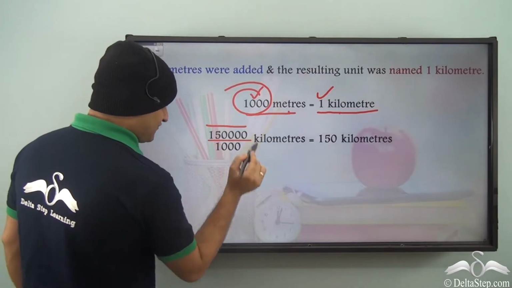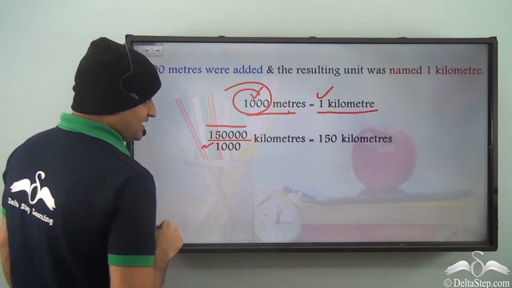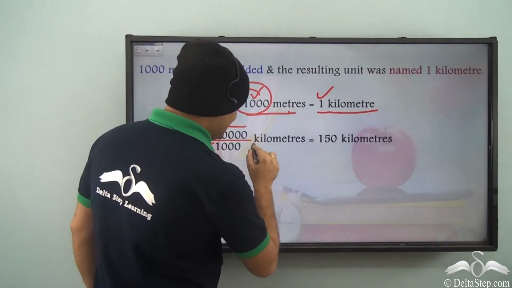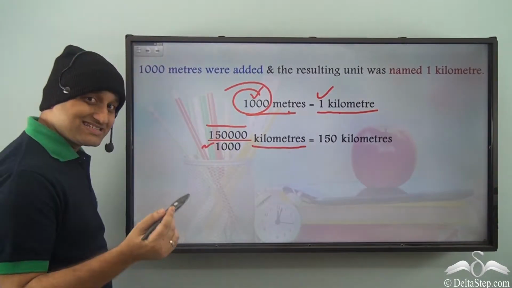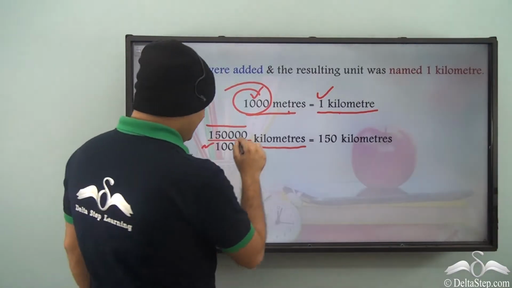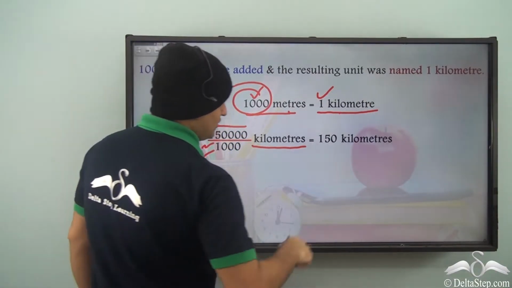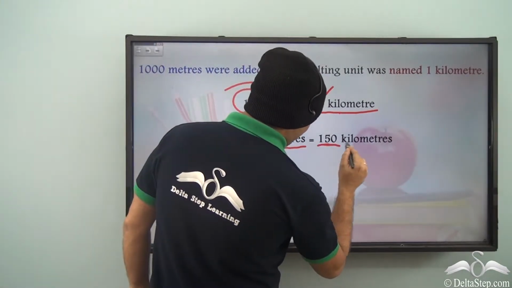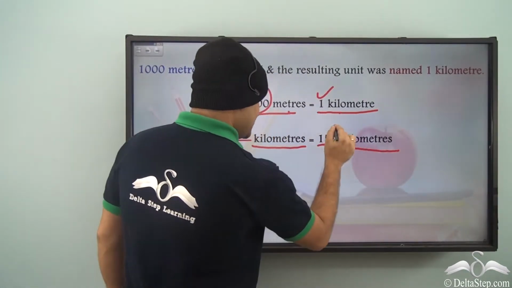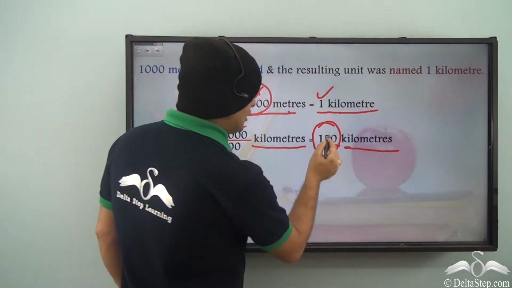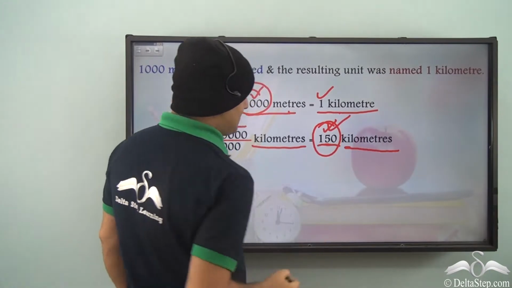So, 1,50,000 divided by 1000, and this will give us the length in kilometers or the distance in kilometers. So when we divide 1,50,000 by 1000, we get 150 kilometers. So you see, when we converted into kilometers, we got a much smaller and manageable number.